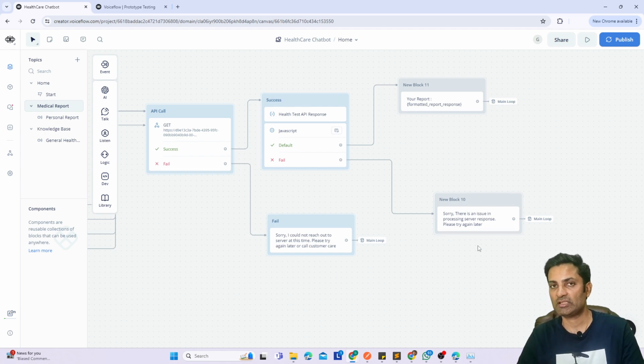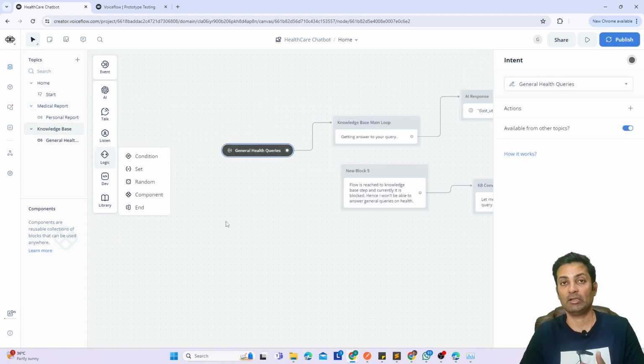And if the system has some issue, then what should happen? I still want to engage the user, so I will go back to the main flow, which is the start flow, and I'll tell the user I have some problem, like sorry, there's an issue in processing your request at this point of time, please try again later, and then I say let me know if you have any other question. So the conversation should continue, not like the system should hang. So it's like a loop. This is one flow. The second flow is general health, which is the knowledge base.